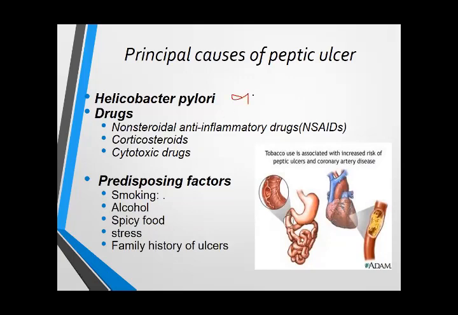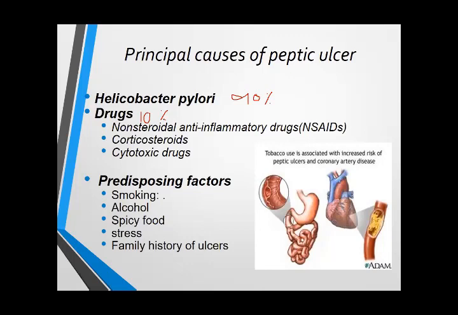90% with H. pylori, and 10% of peptic ulcers are caused by drugs. And which drugs? Non-steroidal anti-inflammatory drugs. This group of drugs is commonly known as analgesics or antipyretic drugs.